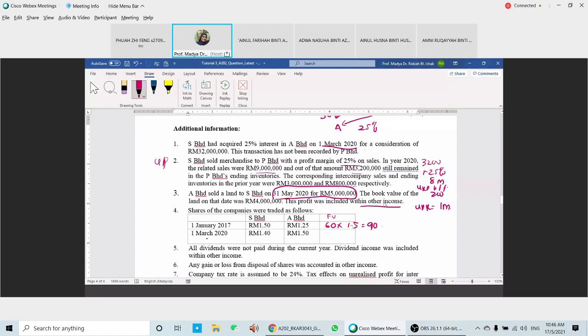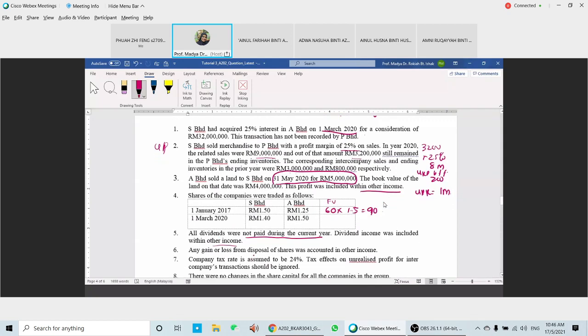Okay, this is on 1st of March, when S acquired A. The value was 1 ringgit 40 for S, and for A here it is 1 ringgit 50. We're going to use this information later when we calculate the fair value of the companies. All dividends were not paid during the current year. Dividend income will be included within other income, not yet paid, so you have dividends payable. Any gain or loss on disposal is accounted for in other income, so the gain or loss on disposal of shares goes under other income.